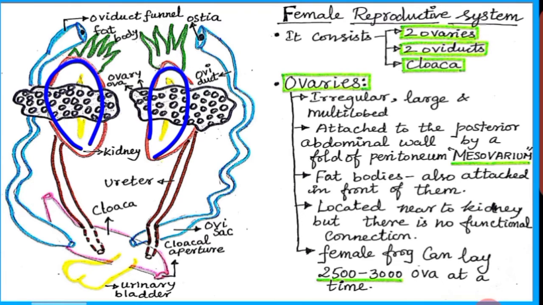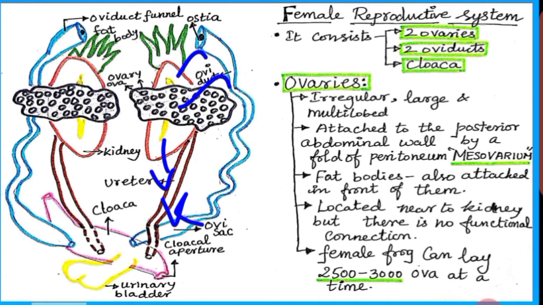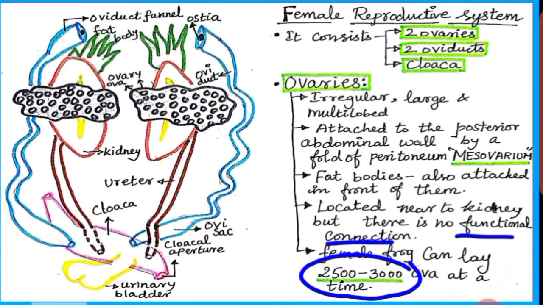Ovary also contains fat bodies. The fat bodies are attached in front of them. Ovaries are located near the kidney. See, this is the kidney. This is the ovaries. Ovaries are attached near the kidney, but there is no functional connection. Right? A female frog can lay 2,500 to 3,000 ova at a time.